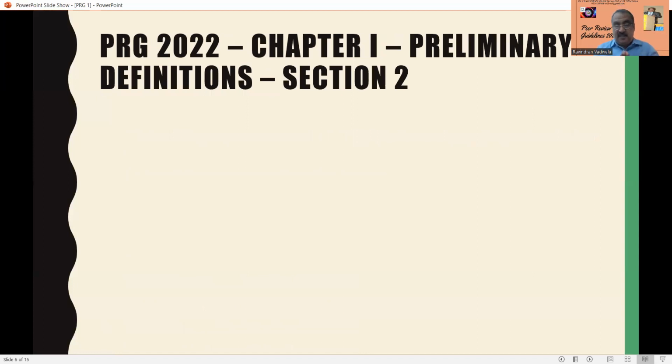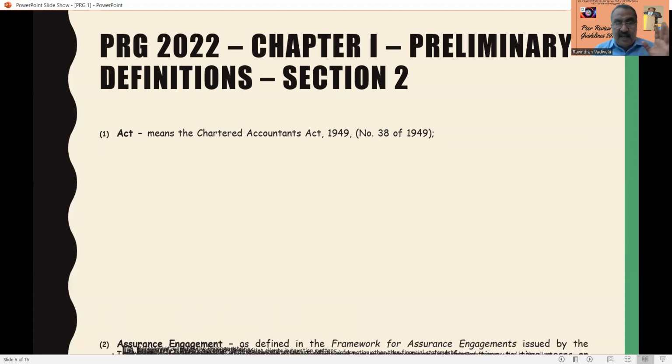We are going to discuss section 2, that is, all the definitions of the Peer Review Guidelines of 2022. Here, Act means the Chartered Accountants Act of 1949.